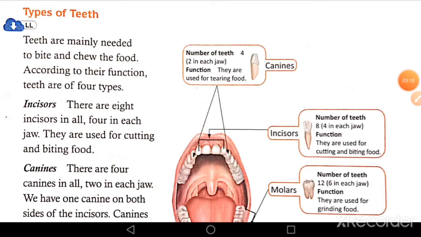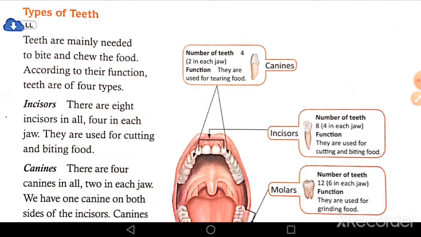Now next, types of teeth. Teeth are mainly needed, means required, to bite and chew the food. According to their function, teeth are of four types, and they perform different functions. First is incisors.